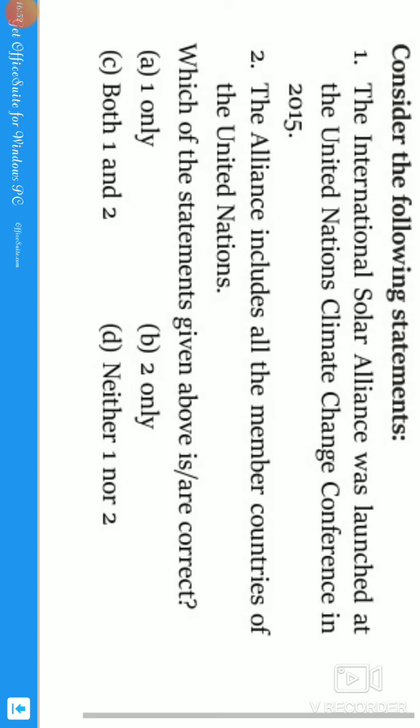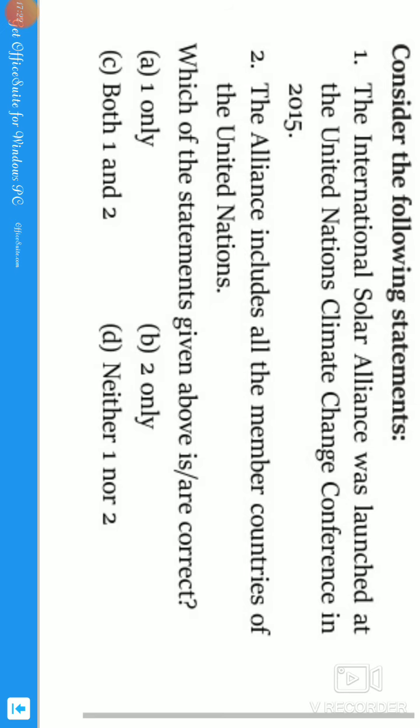Initially, the members of this alliance were the countries between the Tropic of Cancer and the Tropic of Capricorn, because these countries receive the highest amount of sunlight. Later on it was extended to other countries to be part of the International Solar Alliance. The main target is solar energy.